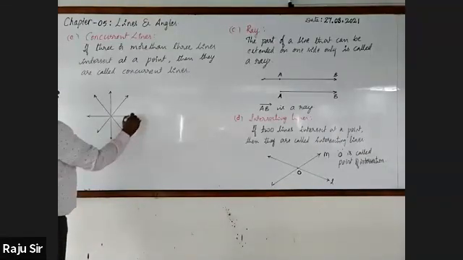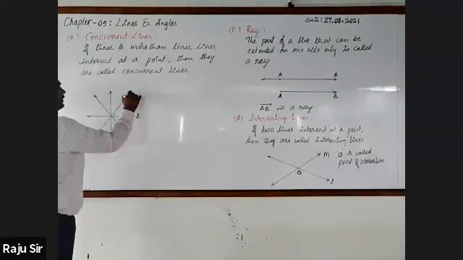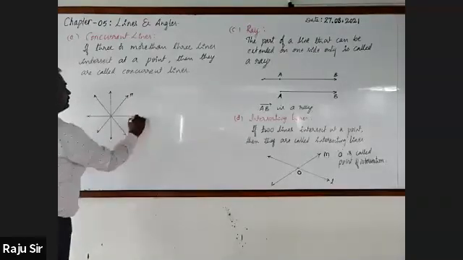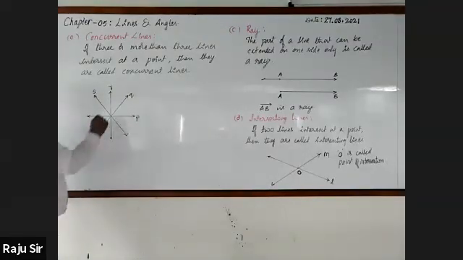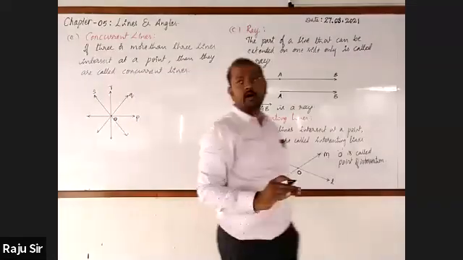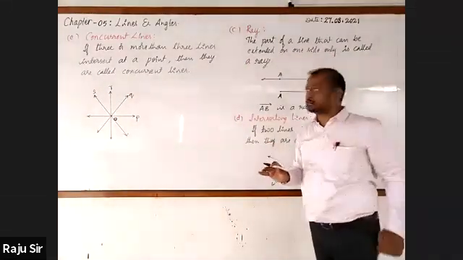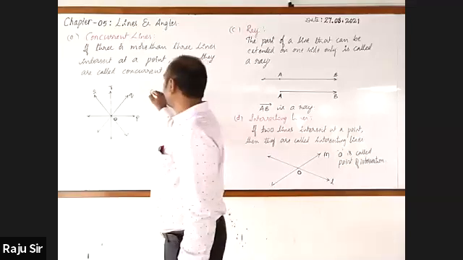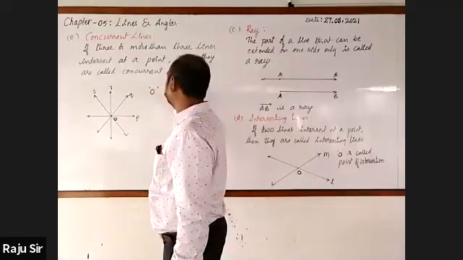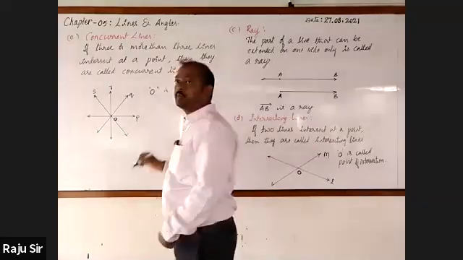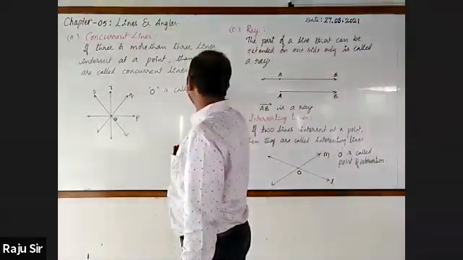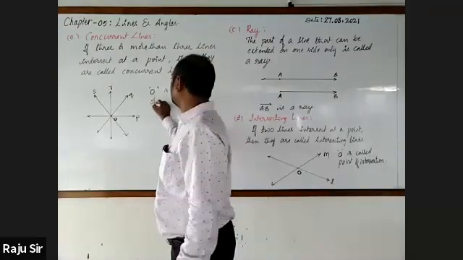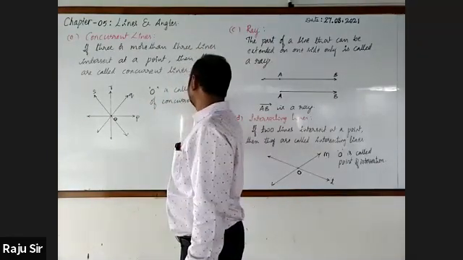Here, I'll name the lines as L, P, Q, R, S. And call this point as O. P, Q, R, and S are called concurrent lines. And what is O called? O is the point of concurrence, point of concurrency.